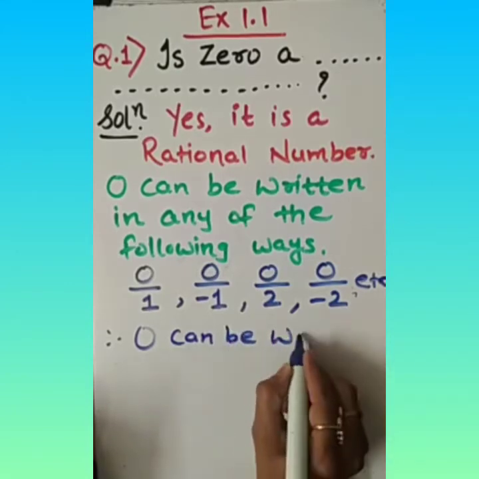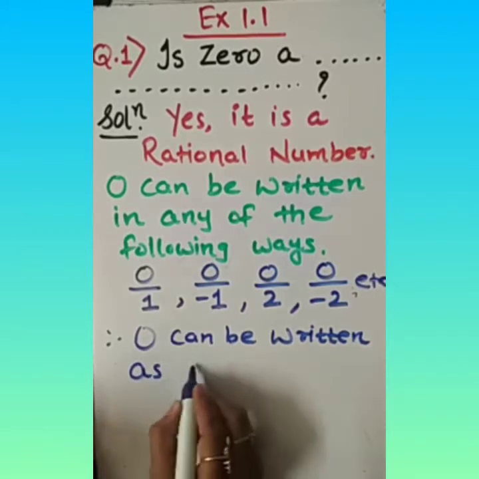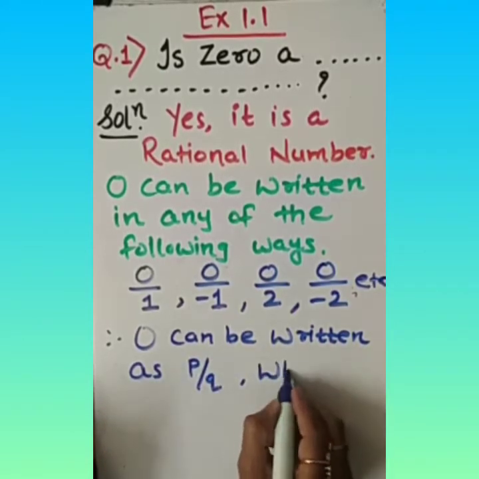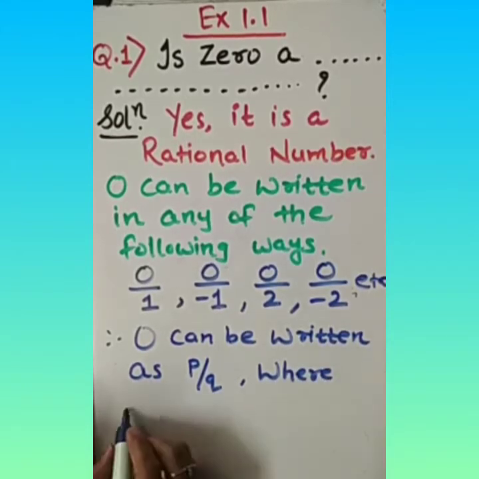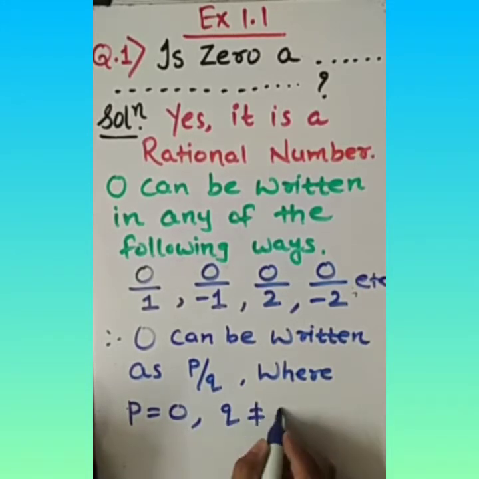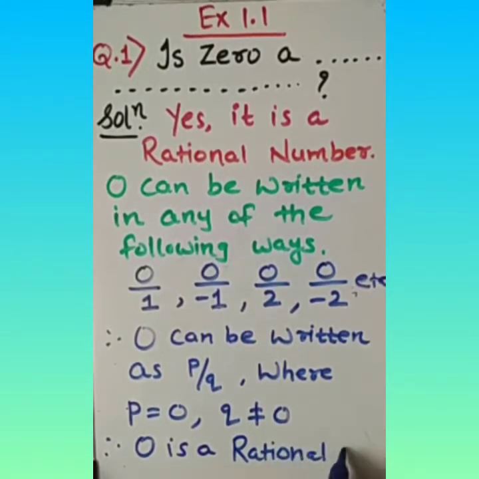Please note down, 0 can be written in p by q form, where p can be 0, means p is 0, but q is not equal to 0. The denominator must not be 0. Therefore, we can say finally 0 is a rational number. Very easy and very simple.